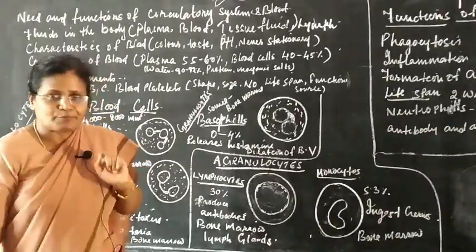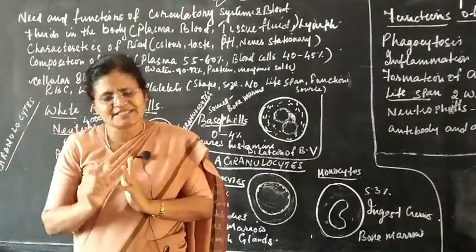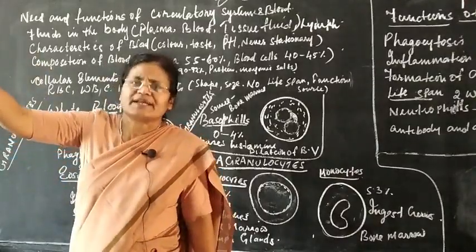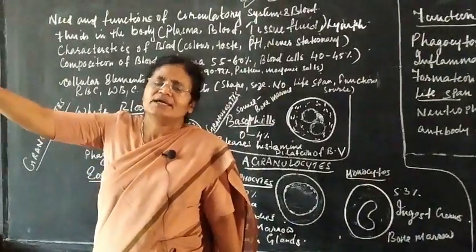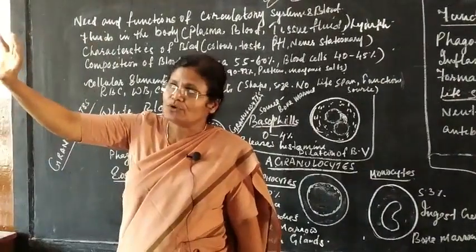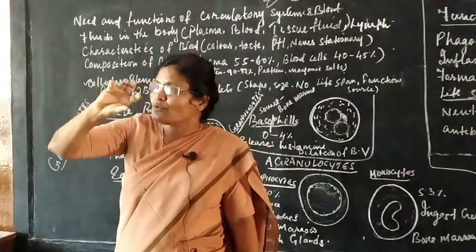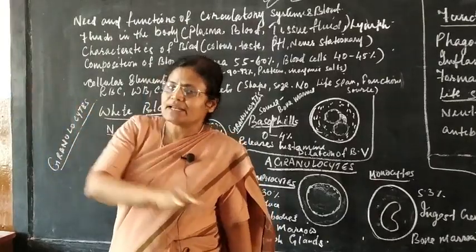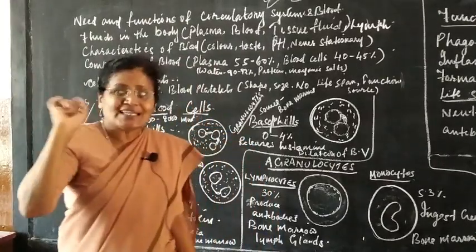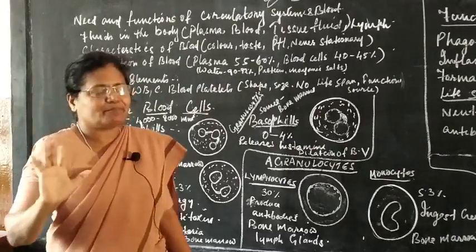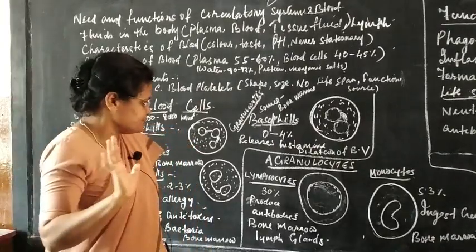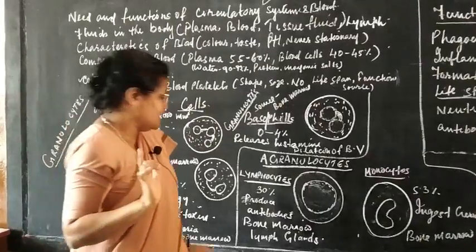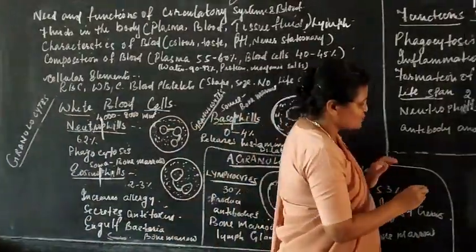It is produced in bone marrow, as are mostly RBC, WBC, blood platelets, all the blood cells. The source of production is the red bone marrow, the red colored substance inside the bone, where the cells are produced, and from there they come and join the blood, okay. So that is the source of production of mostly all the blood cells. Then what is its function? Antibody. Now let me tell you, these lymphocytes have two types of cells.